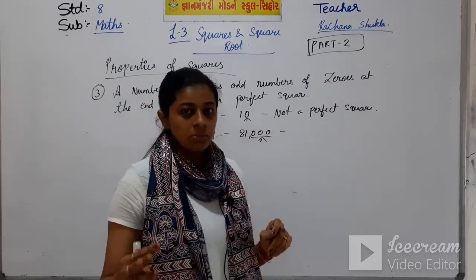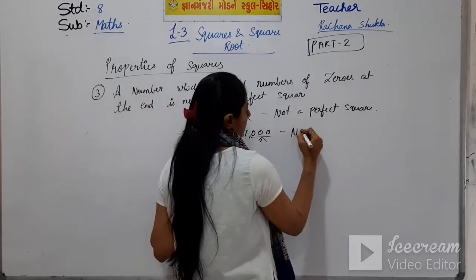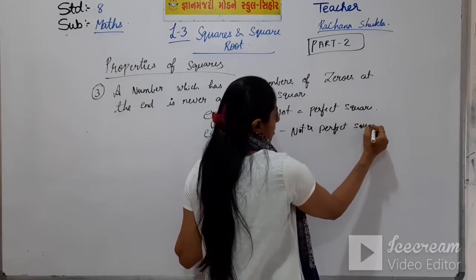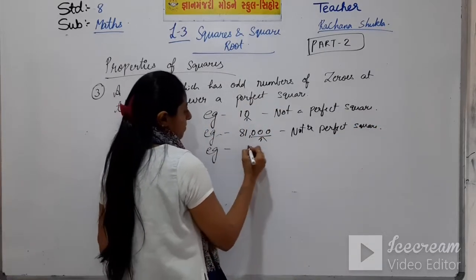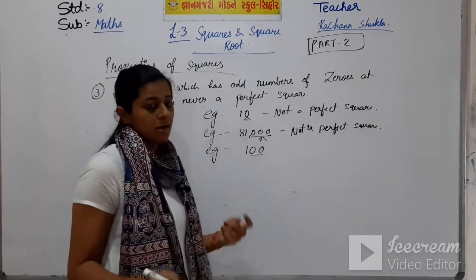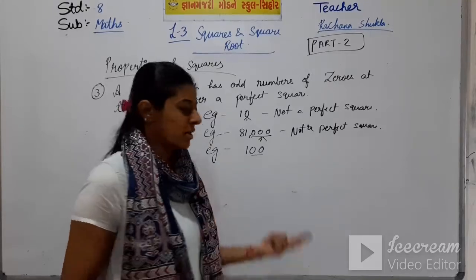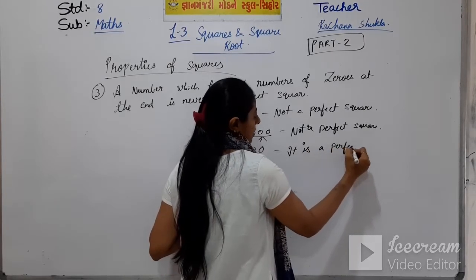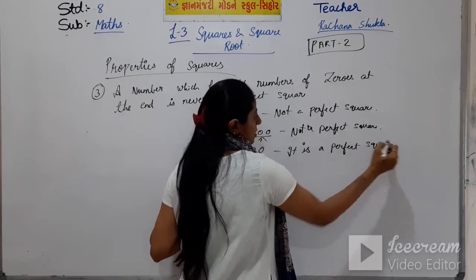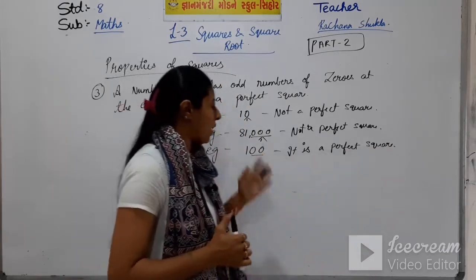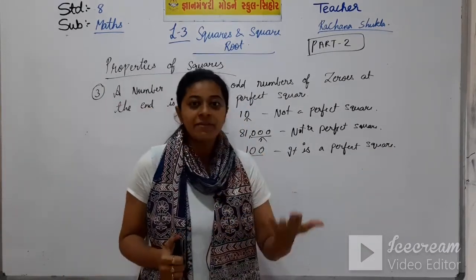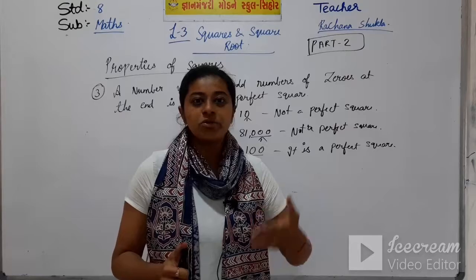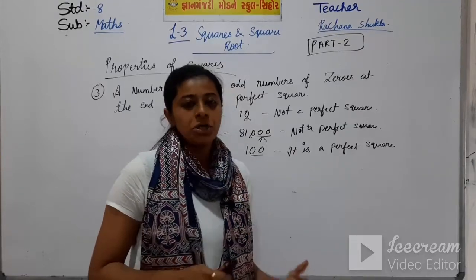So 3 is an odd number, so it is also not a perfect square. But if we take 100, how many zeros are there? 2 zeros are there. So it is a perfect square. Okay students, it is a perfect square. Why? Because the number of zeros is even, that is 2 zeros, and here the number of zeros is odd, that is 3 zeros, 1 zero, 5 zeros, so it is not a perfect square.